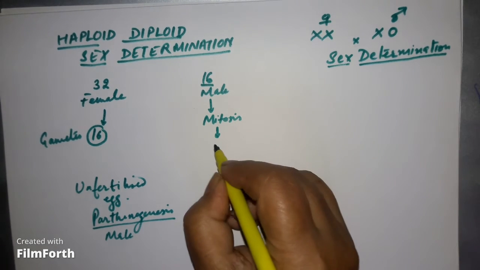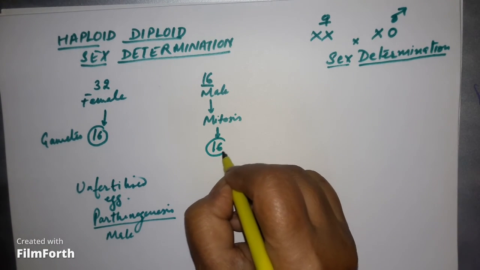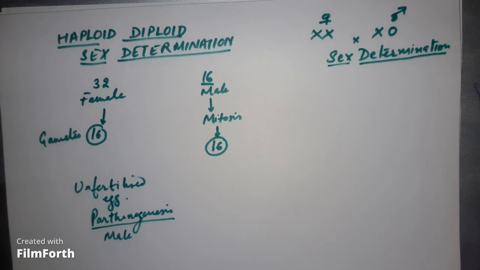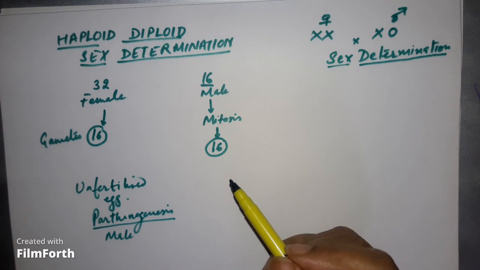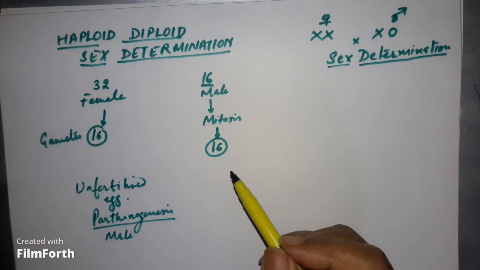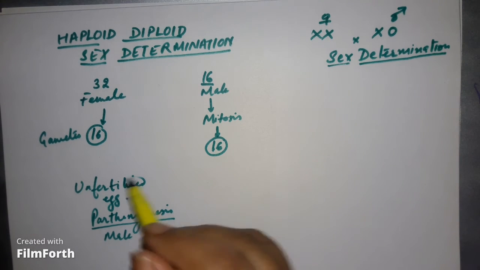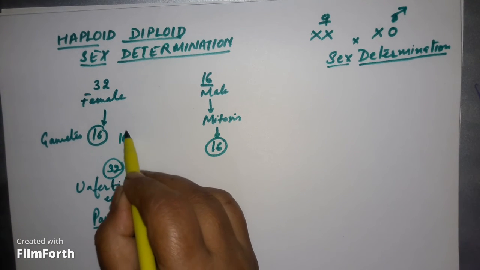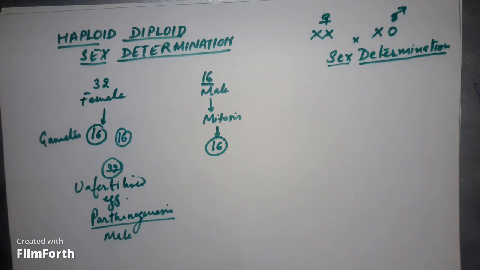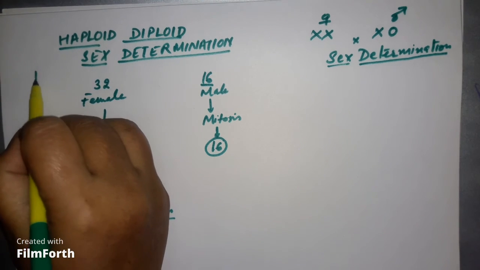They will reproduce by mitosis, and the chromosome number will be the same. If this male gamete fertilizes the female egg, there will be another female, and the chromosome number will be again 32. 16 plus 16, 32. So this is the case in honeybees.